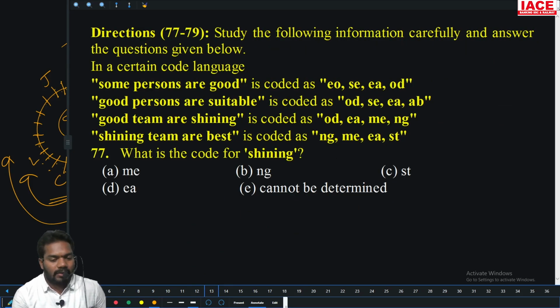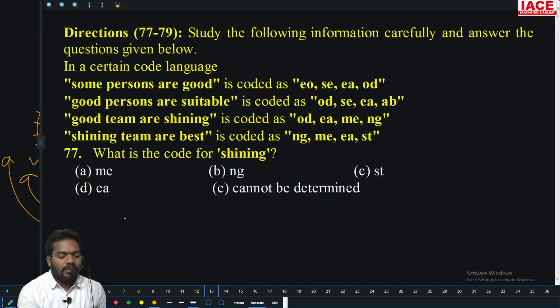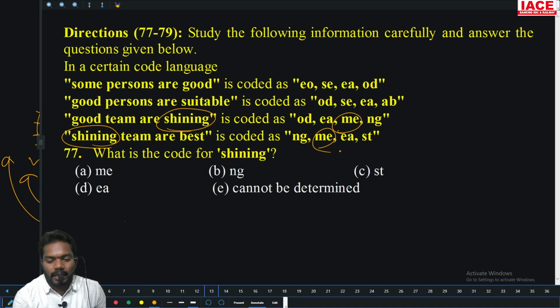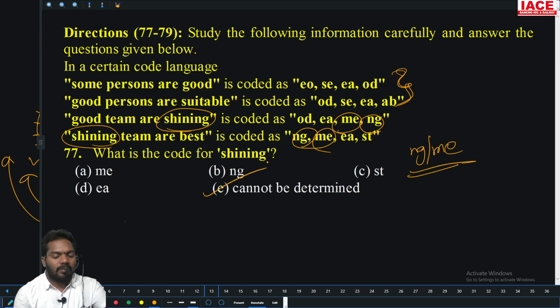Then coding and decoding, 77 to 79. What is the code for shining? Shining is here. Third and fourth line is common for shining. Third and fourth line, which is common? ME is common. At the same time NG is also common. Then there is no NG and there is no ME also. Either NG or ME. Otherwise cannot be determined. So there is an A and there is a B. If there is an option E, A or B, go with that option. Otherwise cannot be determined. Yes, cannot be determined.